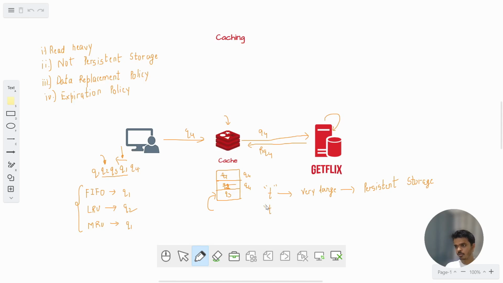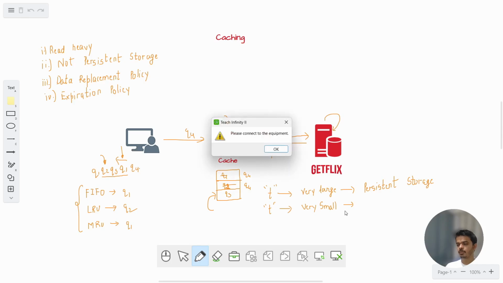On the other hand, if t is very small, then what will happen? Data will come in and go out of cache very frequently. So let's say Q3 is stored in cache and t is very small. As soon as Q3 came in, it went out as well.